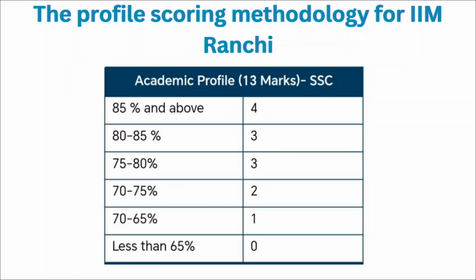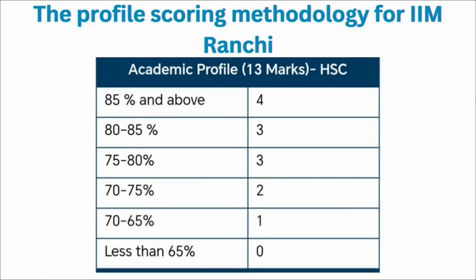If we consider the academic profile, overall there are 13 marks. If you have 85% or above in your academic score, you will be given 4 marks. If it is between 80 and 85 percent, you will be given 3 marks. If your percentage ranges between 75 and 80, you will be given 3 marks. If it ranges between 70 and 75, you will be given 2 marks. And if it ranges between 65 and 70, you will be given 1 mark.